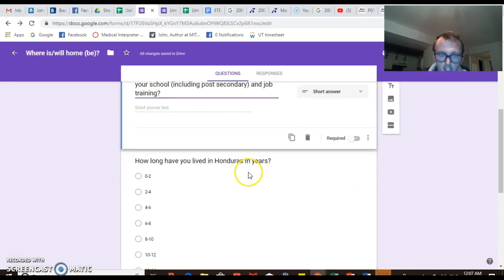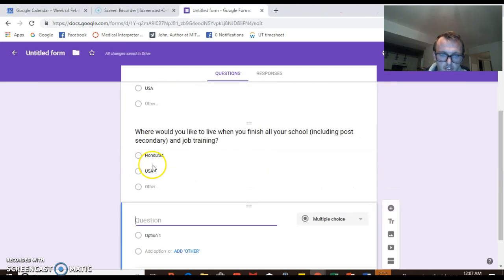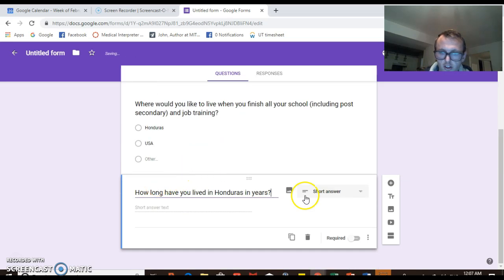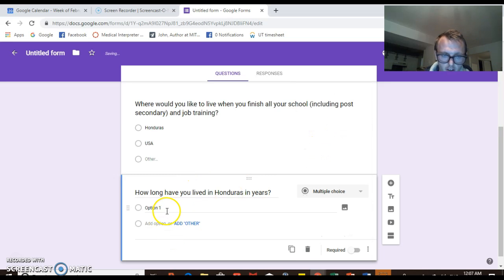Next question is, how long have you lived in Honduras, in years? So that's our question here. This one gets a little different. It's still multiple choice, but our options are many more.